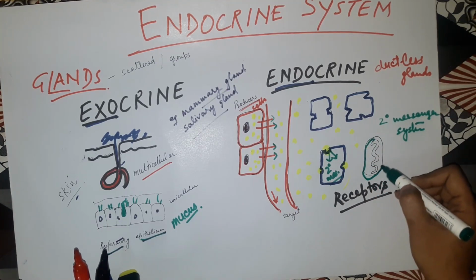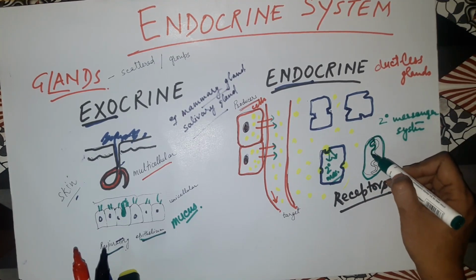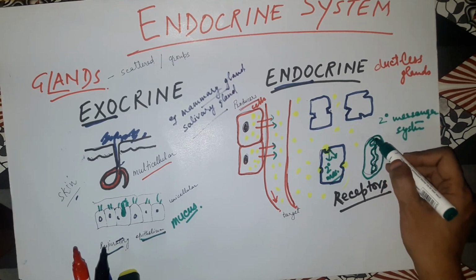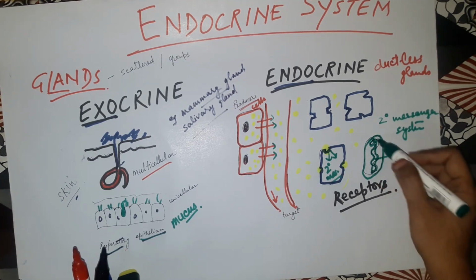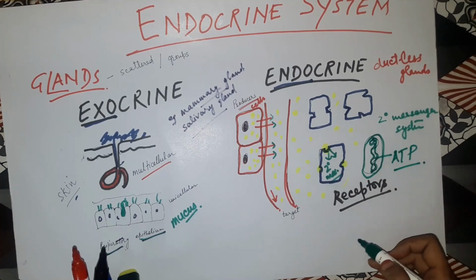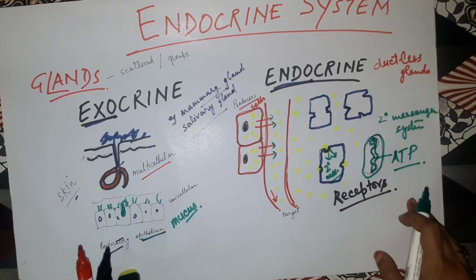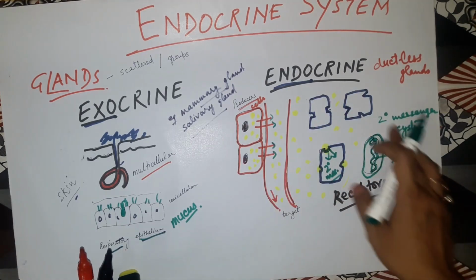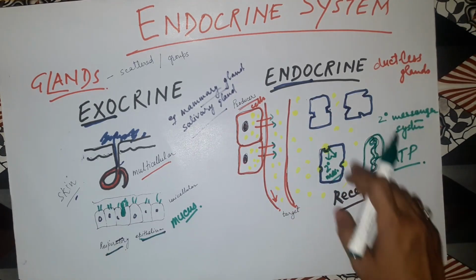The metabolism will increase, or it will affect the metabolism. Suppose this is the mitochondria. They will start releasing more and more energy for the physiology, for functioning. So this is the way the hormones work.